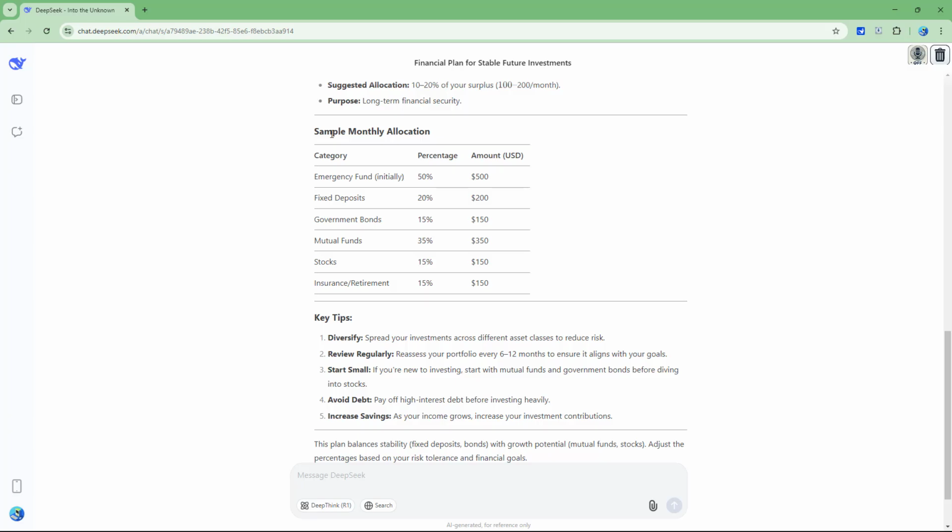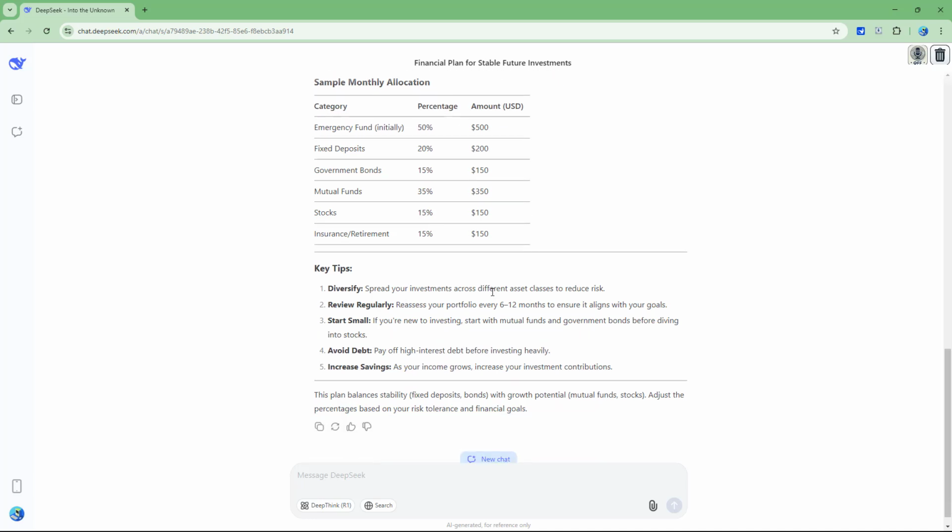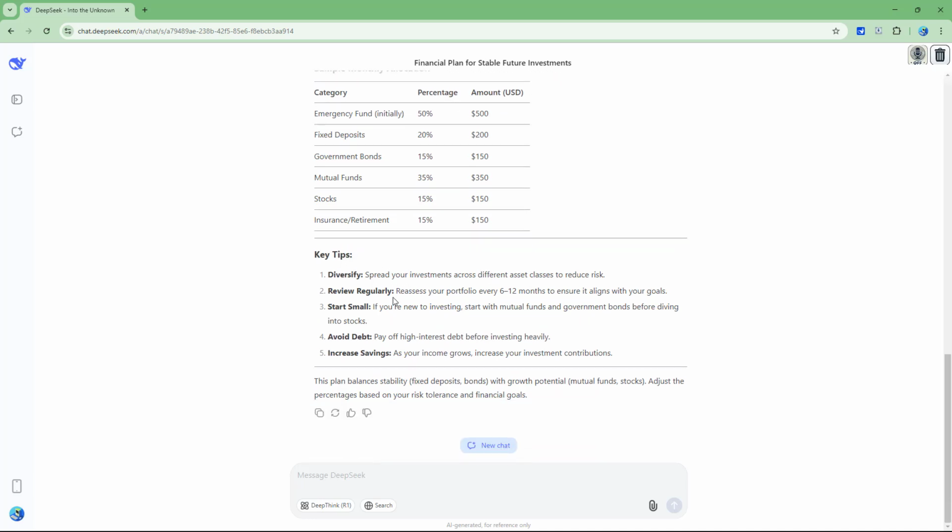You can see it says a sample monthly allocation can be 50% in emergency funds initially, then fixed deposits can be 20%, which is 200, government bonds 15%, which is 150, mutual funds 350, then stocks 150, and insurance and retirement 50. There are also some key tips. It says keep diversity, review regularly, and start small, as you can see right here, and it says avoid debt and increase savings.